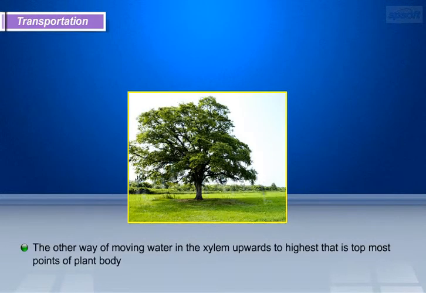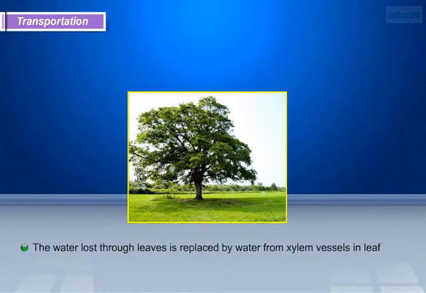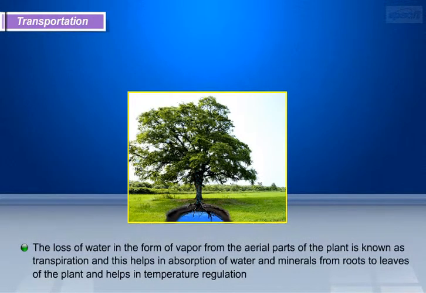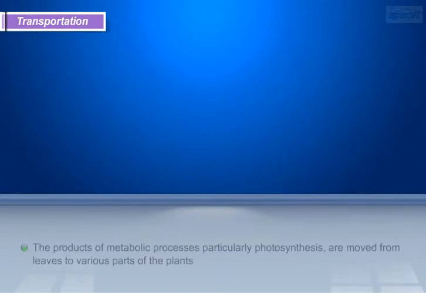The other way of moving water in the xylem is upwards to the highest, that is topmost, points of the plant body. The water lost through leaves is replaced by water from xylem vessels in the leaf. The evaporation of water molecules from the cells of leaves creates a suction, which pulls water from xylem cells of the root. The loss of water in the form of vapor from the aerial parts of the plant is known as transpiration, and this helps in absorption of water and minerals from roots to leaves of the plant and helps in temperature regulation.